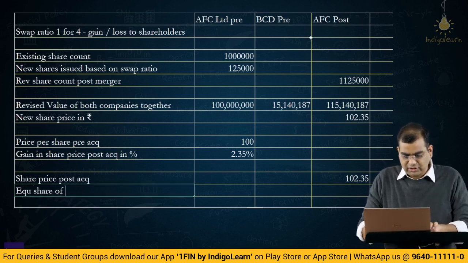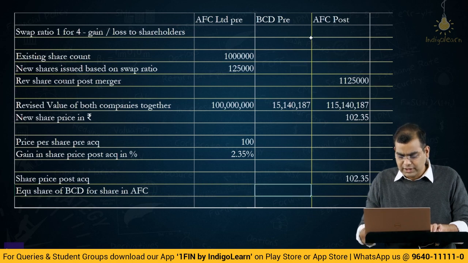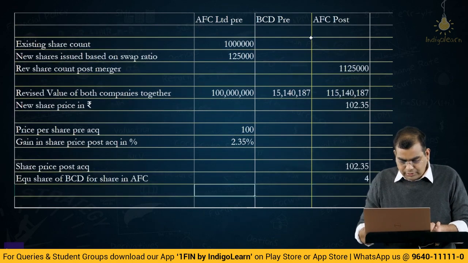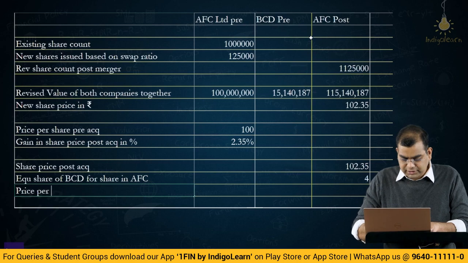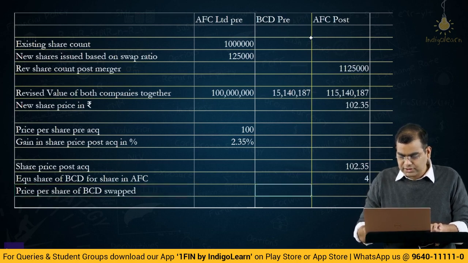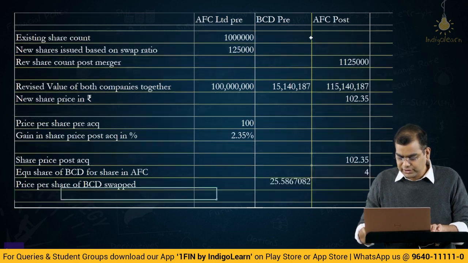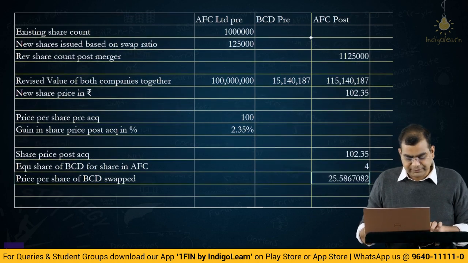Equivalent shares of BCD for a share in AFC is basically 4, no? The swap ratio is 4, right? So, the price per share of BCD swapped is how much? 102.35 divided by 4, you get 25.58.